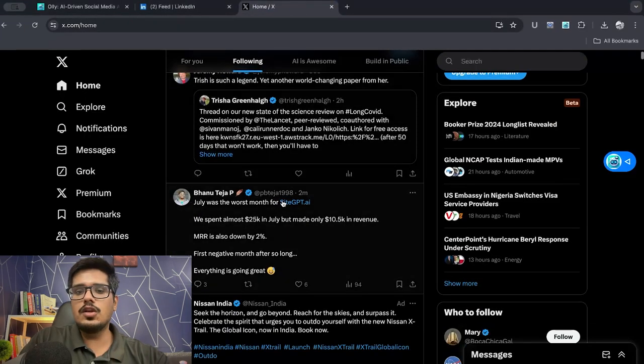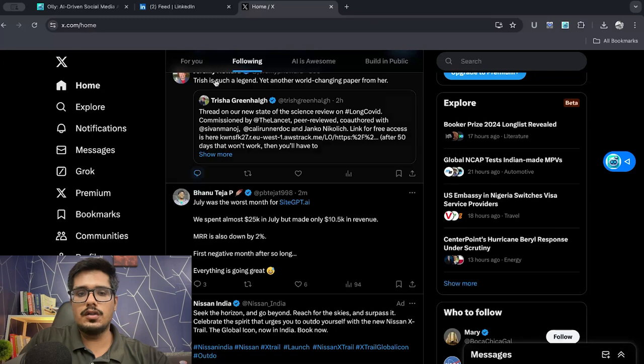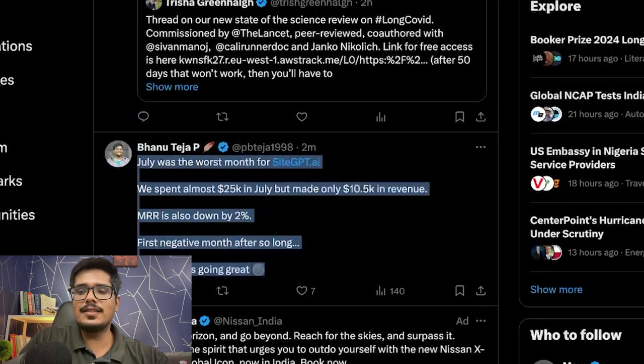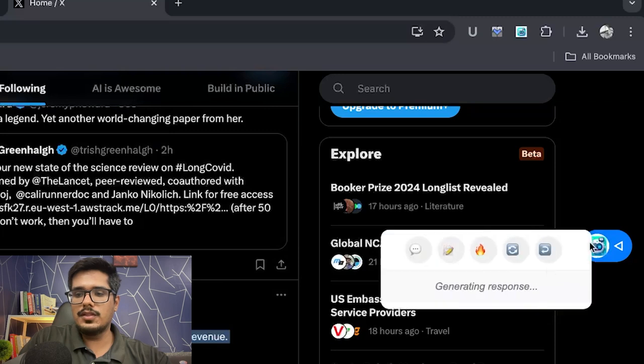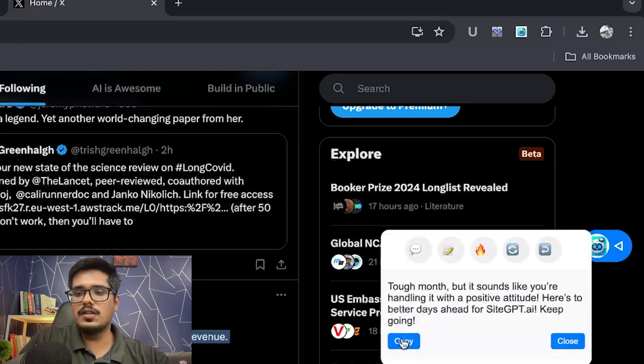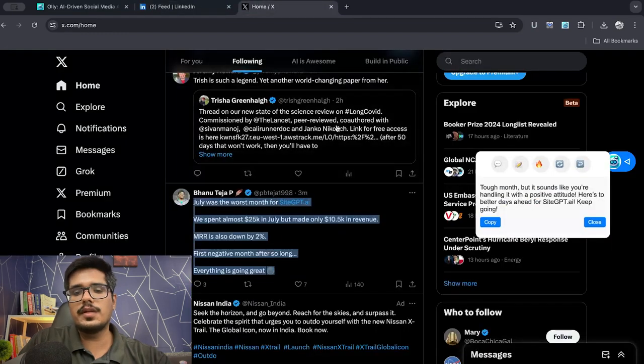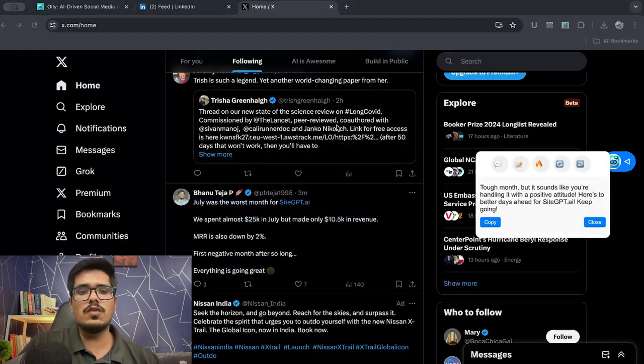Now you would notice that we don't have a panel here on Twitter. What you can do is you can select the text, and then on the right side here, you would see there's an Olly pop-up. Just click here on the icon and you can see it's going to go ahead and generate the comment for you. You can do this exact same thing on LinkedIn and all the social media platforms that Olly supports right now, which is 14 at this point of time.